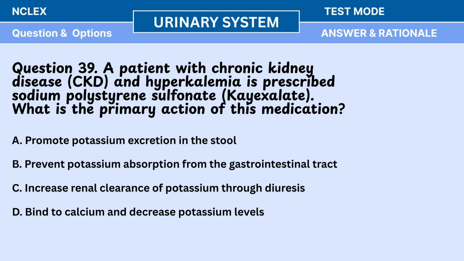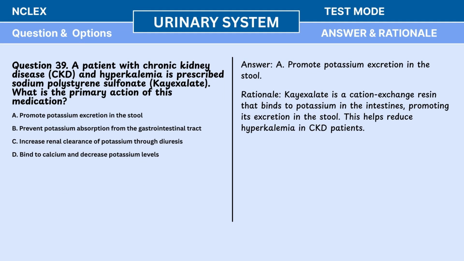Question 39. A patient with chronic kidney disease, CKD, and hyperkalemia is prescribed sodium polystyrene sulfonate. What is the primary action of this medication? A. Promote potassium excretion in the stool. B. Prevent potassium absorption from the gastrointestinal tract. C. Increase renal clearance of potassium through diuresis. D. Bind to calcium and decrease potassium levels. Answer: A. Promote potassium excretion in the stool. Rationale: sodium polystyrene sulfonate is a cation exchange resin that binds to potassium in the intestines, promoting its excretion in the stool. This helps reduce hyperkalemia in CKD patients.